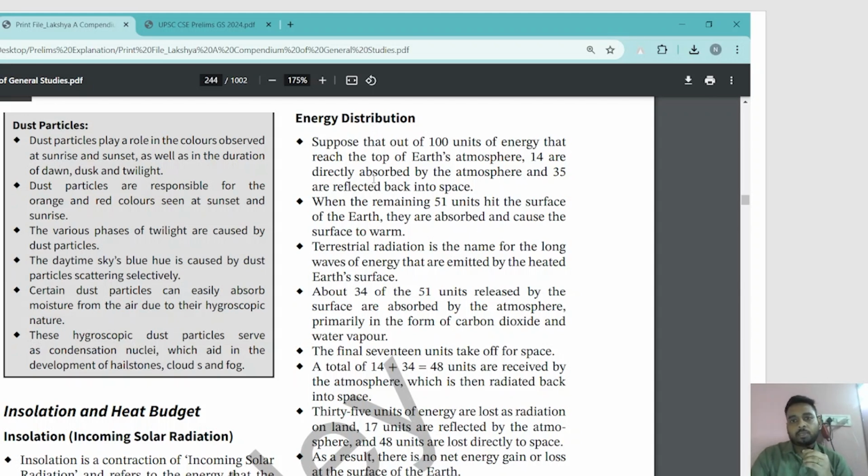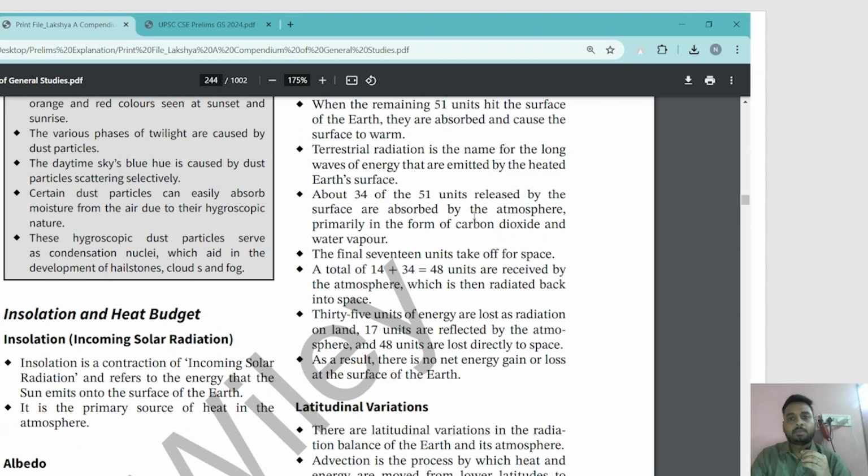You see that 14 units are directly absorbed by the atmosphere of the incoming radiation, whereas 48 units are received by the atmosphere in the form of terrestrial radiation, right?